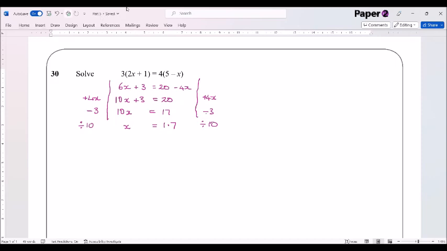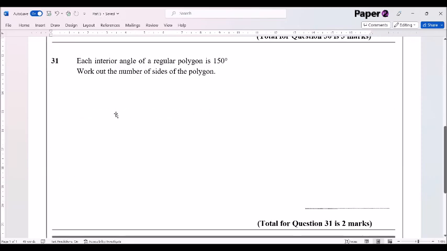And question 31, the last question on this paper. Each interior angle of a polygon is 150 degrees. So if we have a polygon, here's a polygon like this, and we want how many sides it's got, so I'll just draw a bit of a polygon. We know that that's 150 degrees. That means that the exterior angle must be, to sum to 180, 30 degrees. And we should know that the sum of the exterior angles of any polygon is 360 degrees.